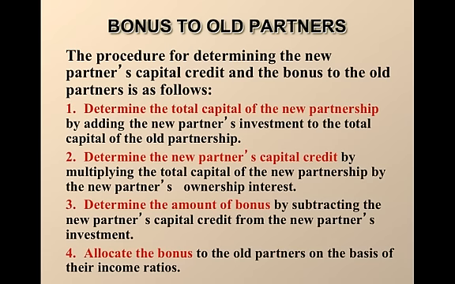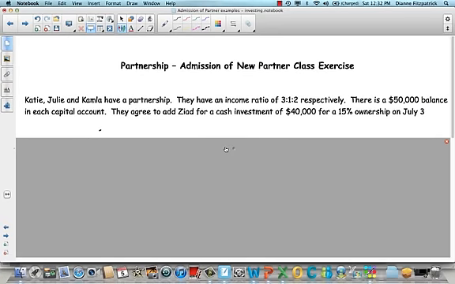So let's take a look at an example. And this example is going to go step by step through that 4-step process we just talked about. Okay, so we have Katie, Julie, and Kamala, and they have a partnership. And they have an income ratio of 3, 1, 2, respectively. And remember when I told you about this, when there's a ratio like this, you add them all up. So 3 plus 1 is 4, plus 2 is 6. So Katie has 3/6, Julie has 1/6, and Kamala has 2/6 at this point in time. So that's their income sharing ratio.